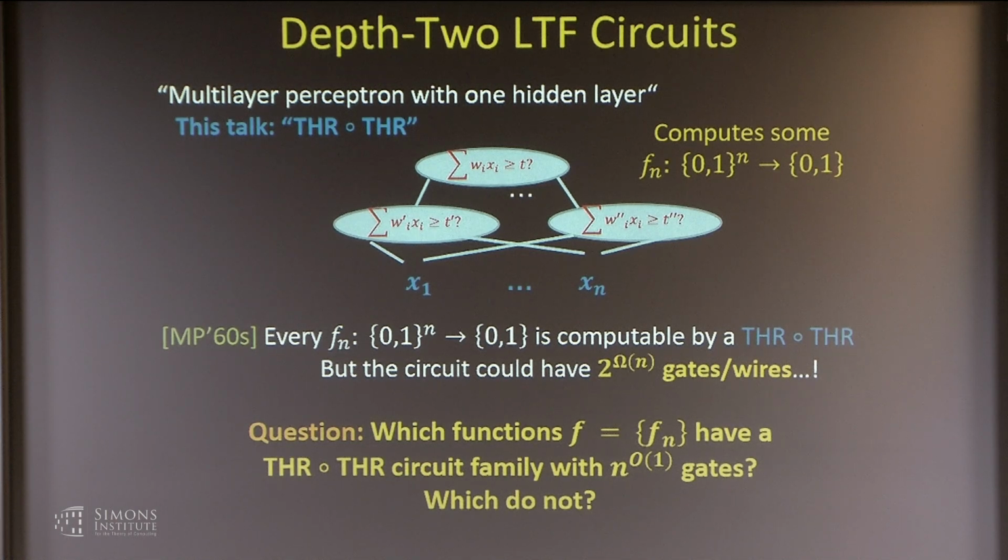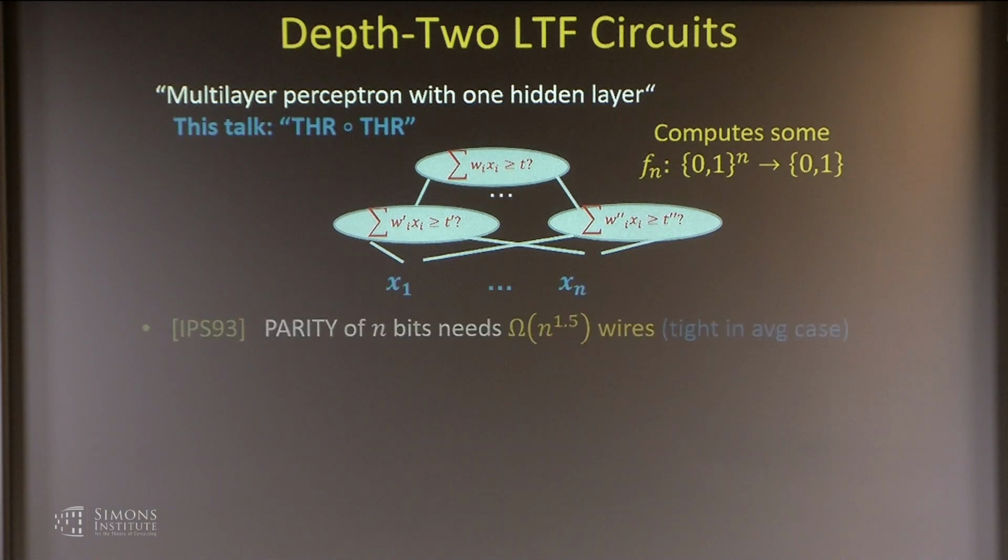Which do not? This question is largely unanswered, really. If you think about explicit functions in P or NP, we really don't know very much. In fact, the question was open for a linear number of gates, as we'll see. But there has been some progress on this, and this is what Daniel and I were looking at.